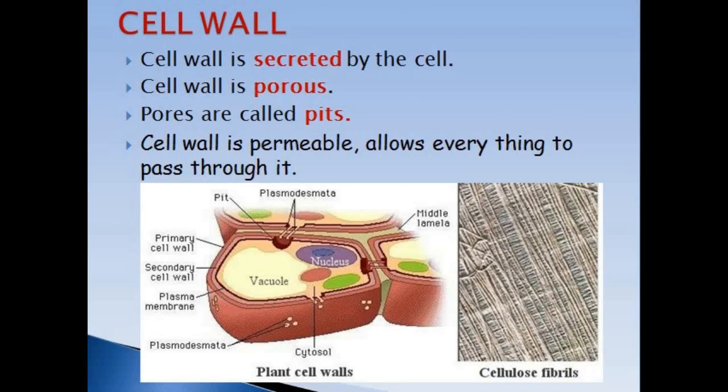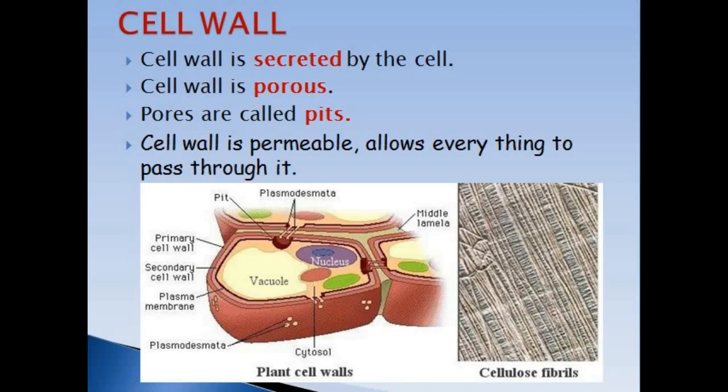Cell wall is actually secreted by the cell itself, and in case of plants, it is made up of cellulose. Cell wall is totally permeable, it is porous, it has pits by which it is connected to the outer environment, as well as one cell is connected to the other cell.